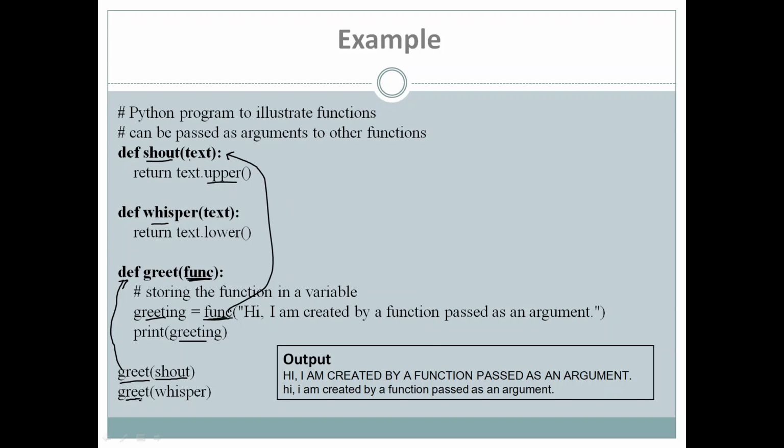In the second call, we have greet, and we are passing the second function name here. Again in the same way, from here we are calling the greet function.